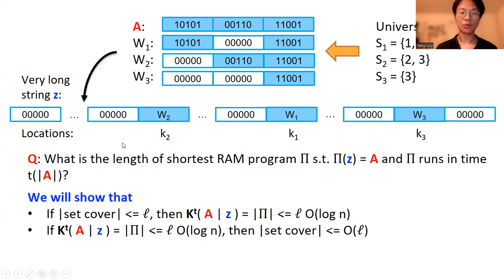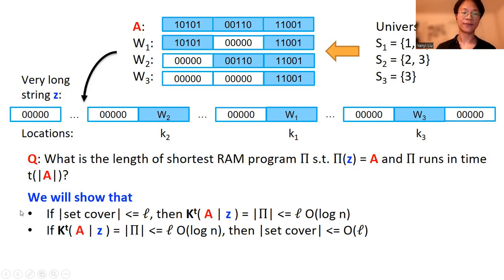And now we ask, what is the length of the shortest RAM program pi such that pi on input the string Z will produce the randomized version of the universe A, and pi runs in time t of length of A. We want to remark here that Z is so long that its length is even larger than the running time bound of pi, namely t of length of A, so pi could not even read every bit in this very long string Z.